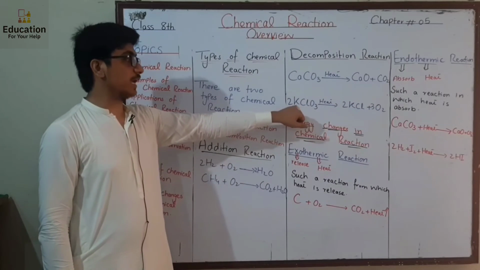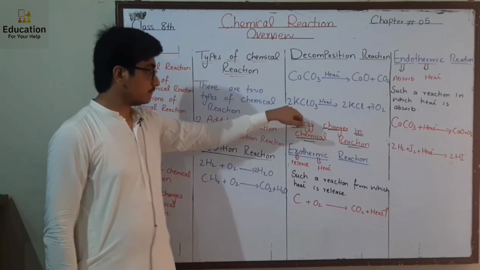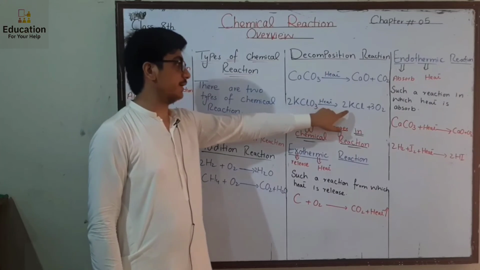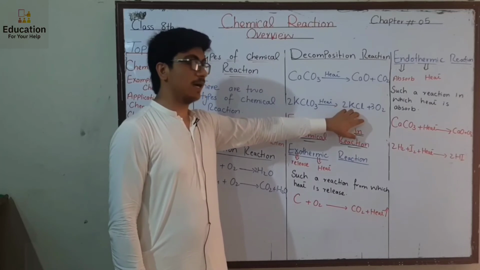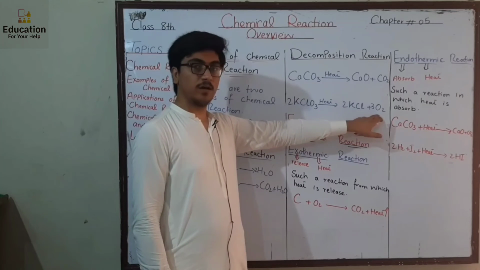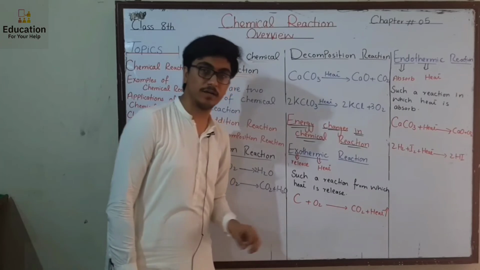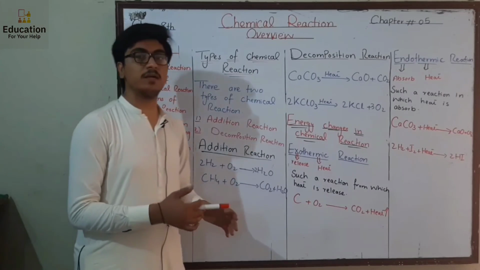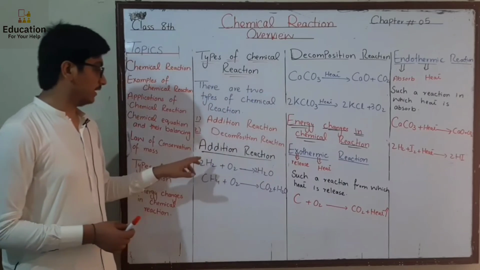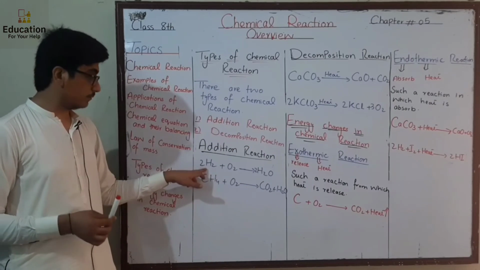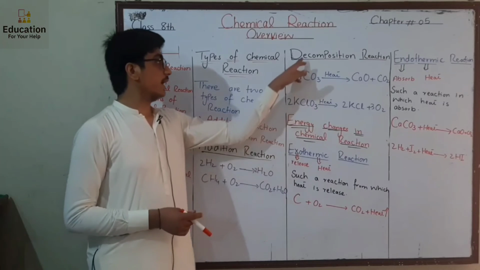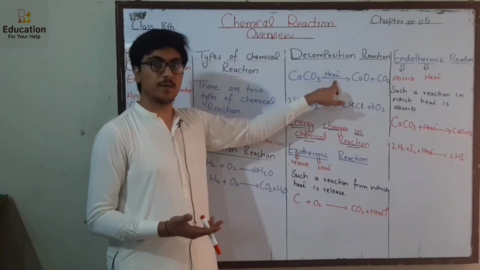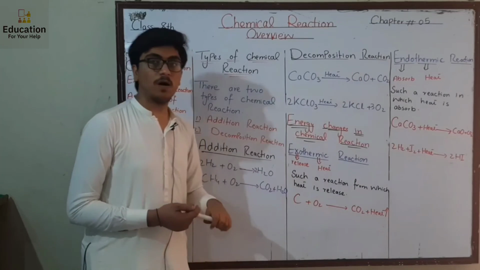The next example is potassium chlorate. Potassium chlorate splits by absorption of heat into two entities, two molecules, which are potassium chloride and oxygen. So such a reaction is called decomposition reaction. Addition means add and decomposition means decompose. In addition, two molecules add to form a compound, and in decomposition, one compound splits by absorption of heat or light or some type of energy into two small molecules.